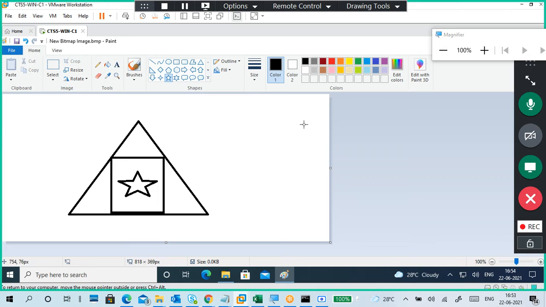Then I'll put one color at a time, like a red color here, yellow color here, green color here. That's it, this is enough. Save it.